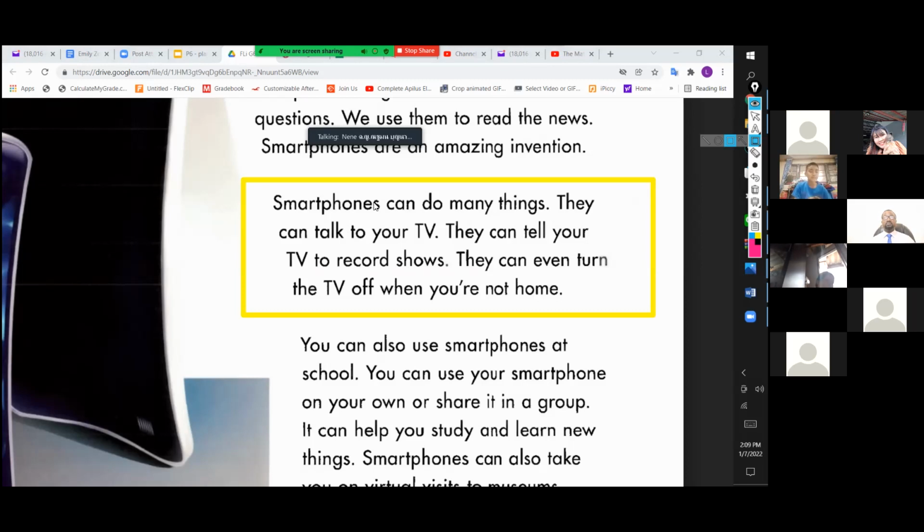Smartphones can do many things. They can talk to TV. They can tell your TV to record shows. They can even show the TV off when you're not home.